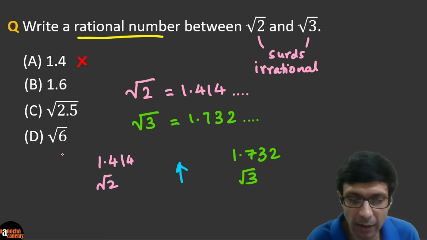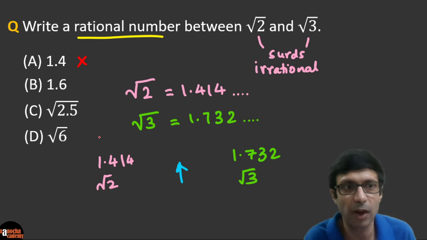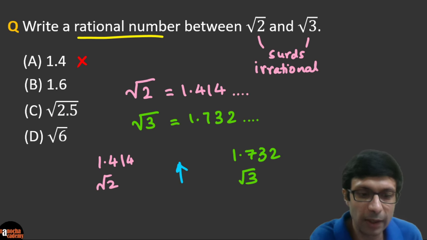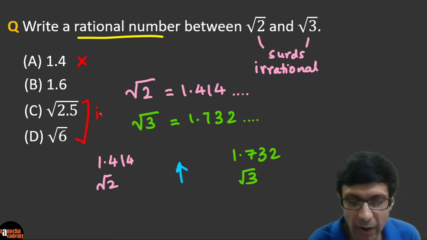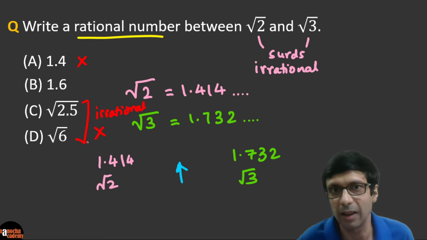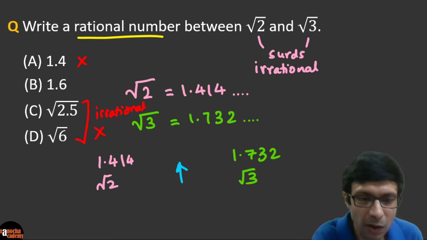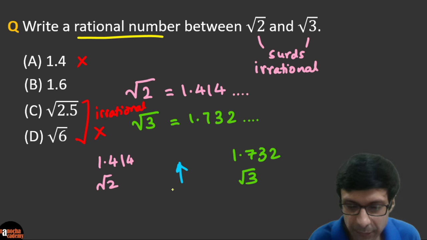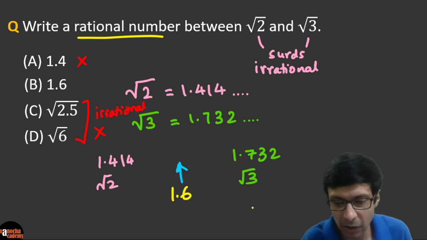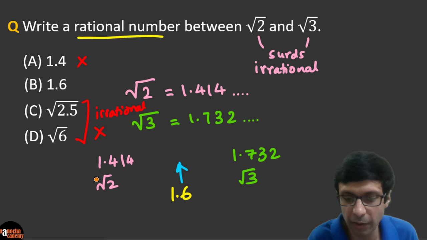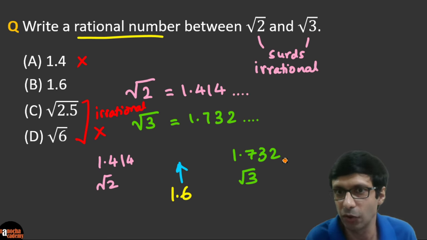Now if you look at the other options, the square root of 2.5 and root of 6, you know that these are of the form surds, and so these are again irrational numbers. But we are asked to find a rational number. So these are again not the correct answer here. We are left with 1.6, and as you can see, 1.6 is definitely between root 2 and root 3, between 1.414 and 1.732.